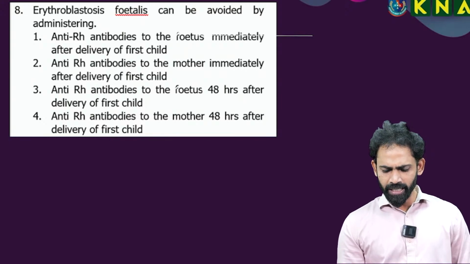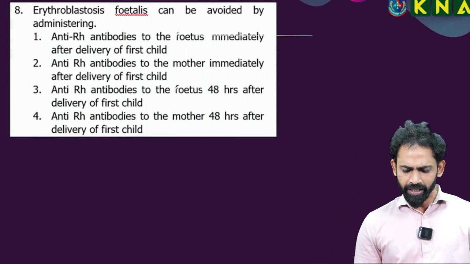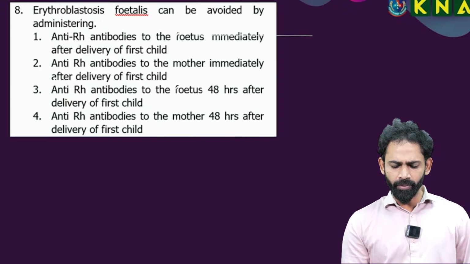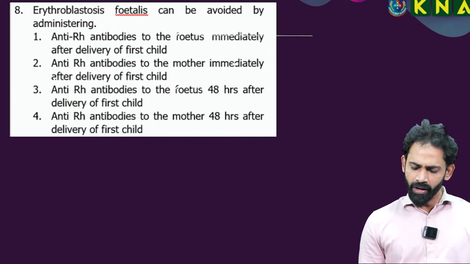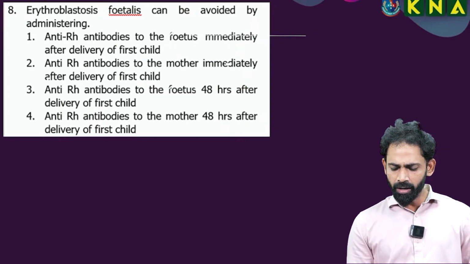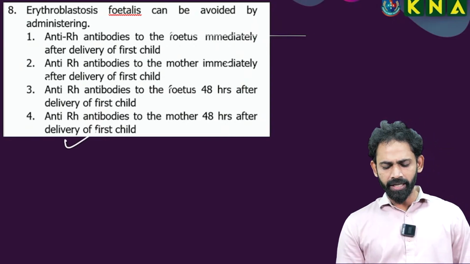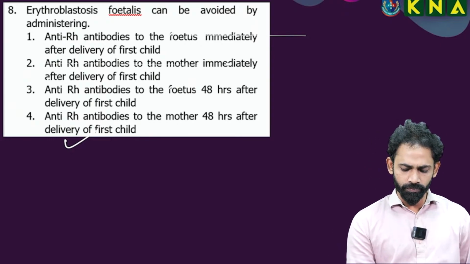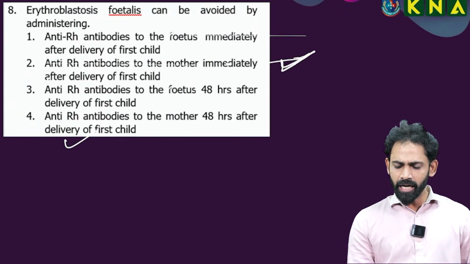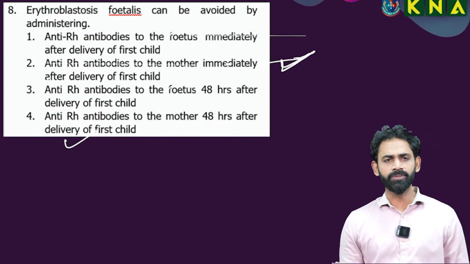First option, third option I am deleting. Giving anti-Rh antibodies to the mother immediately after the delivery of the first child, or can mother 48 hours after the delivery of the first child? Definitely option 2. If you say option 2, you are conceptually good.